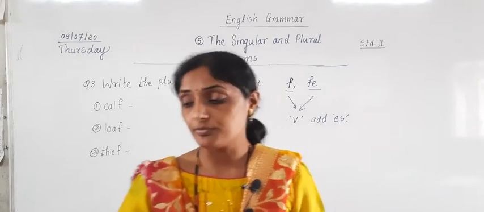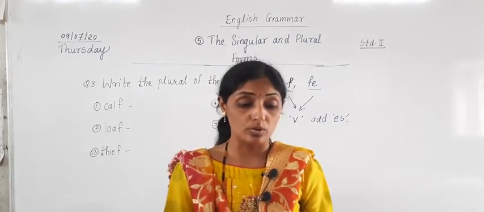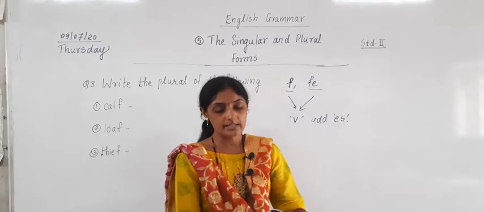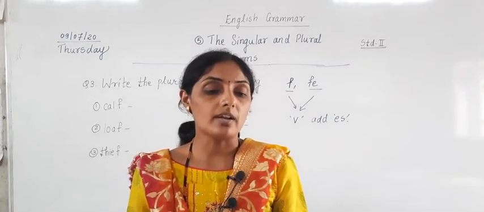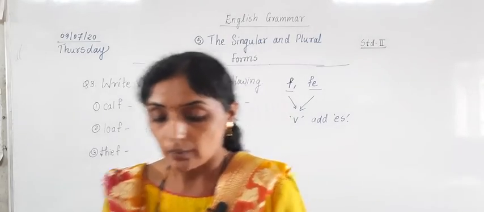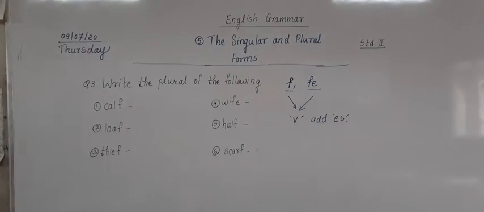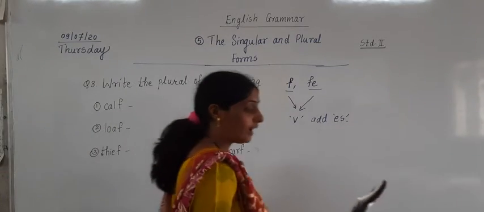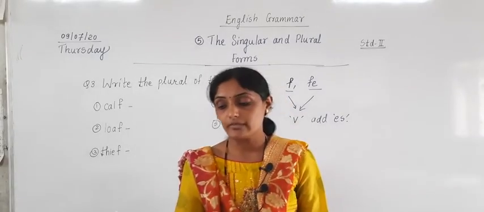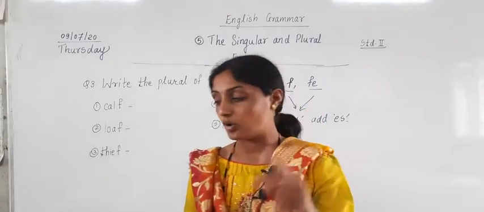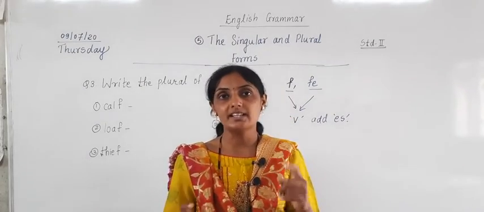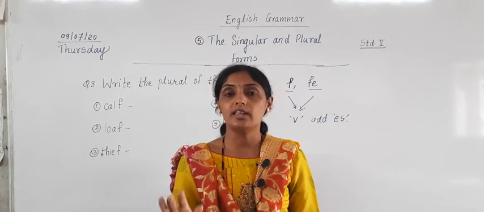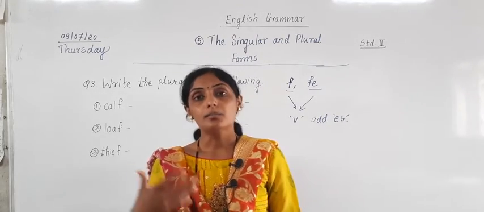Now, what are singular nouns and what are plural nouns? Here it is given. A noun is said to be singular when we speak or write of any one thing. That is called a singular noun. And a noun is said to be plural when we speak or write of two or more things. If the thing is one, then it is singular. If the things are more than one, they are plural.